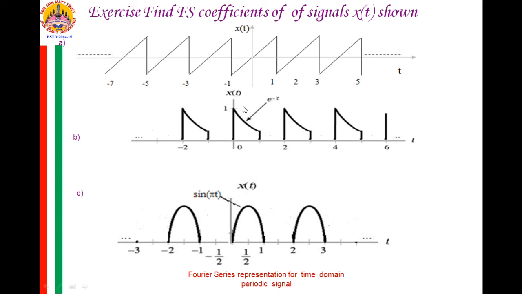Observe and obtain the Fourier series coefficient. This is again periodic with the same period of 2, but from 0 to 1 it has amplitude e raised to minus t, and this is a half wave rectifier pulse. This is also periodic with period 2, whereas in the interval 0 to 1 it has amplitude sin pi t. Accordingly, substitute in the standard equation for obtaining the Fourier series coefficient. All these signals are periodic with period 2, and you substitute the appropriate amplitudes for k not equal to 0 and separately for k equal to 0, and obtain the Fourier series coefficients.